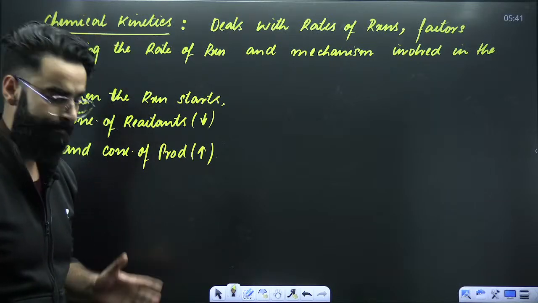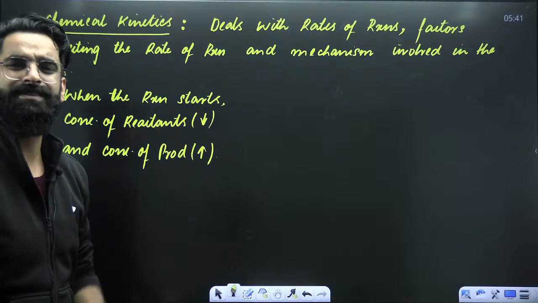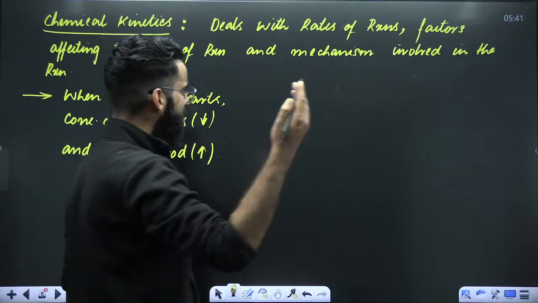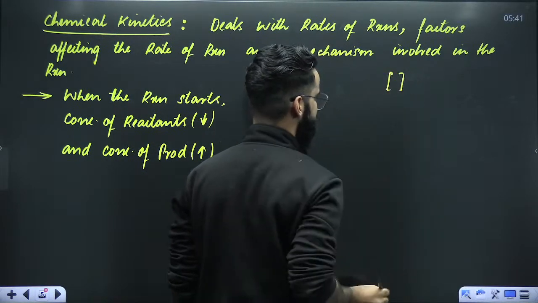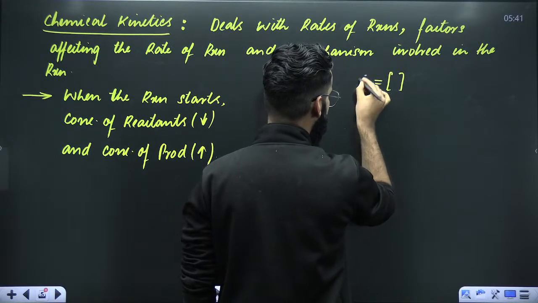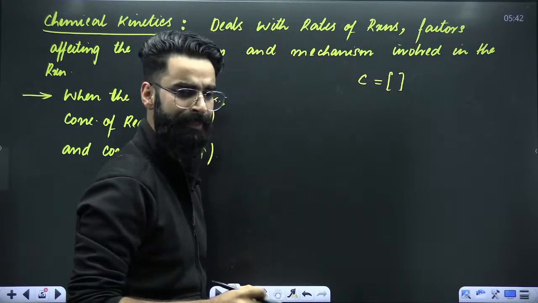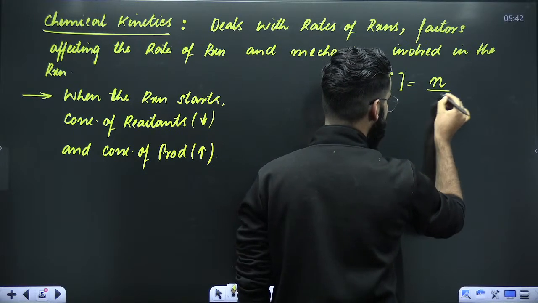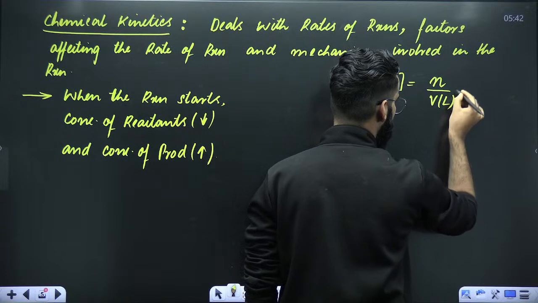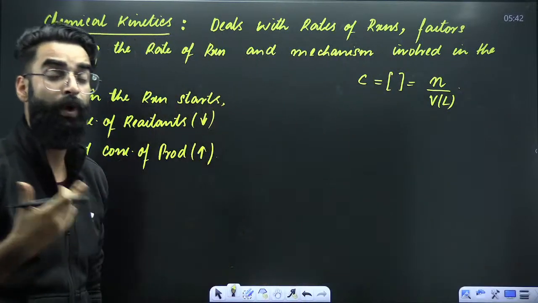increases with time. Now, you must be thinking, what is concentration, first of all, right? Concentration is represented by square brackets, or you can directly represent it with C. And how do we define it? It is simply defined as number of moles per unit volume. Now, what does it mean exactly?